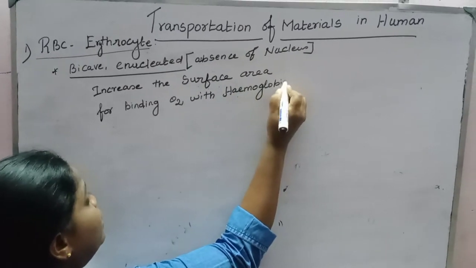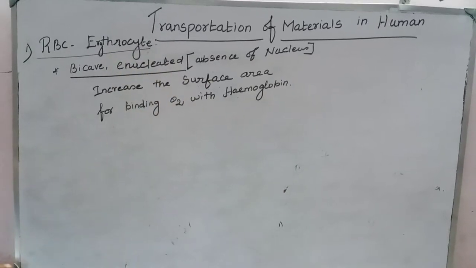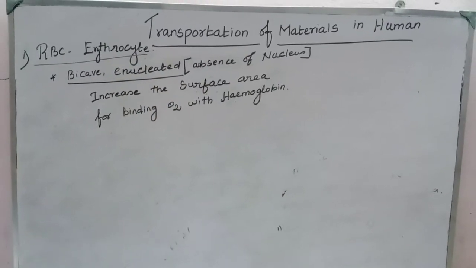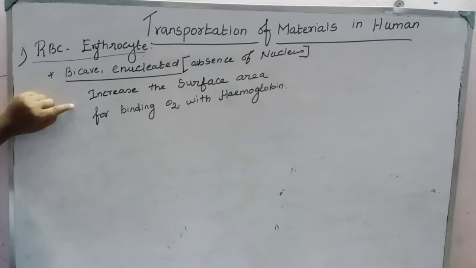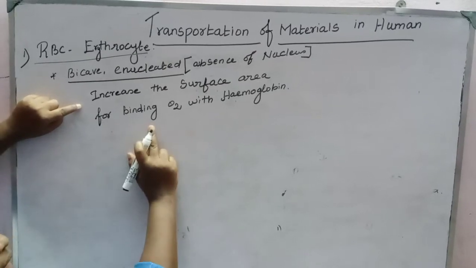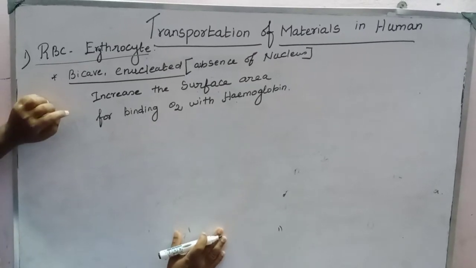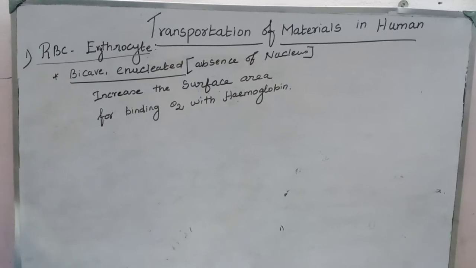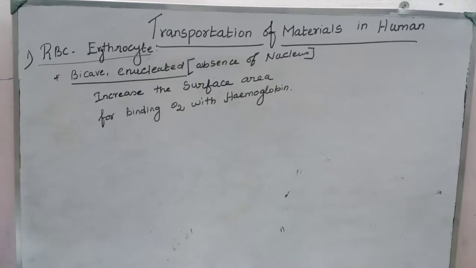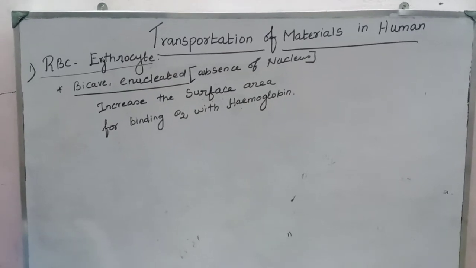So this biconcave and enucleated structure increases the surface area for binding oxygen with hemoglobin. They provide more area for binding oxygen with hemoglobin.